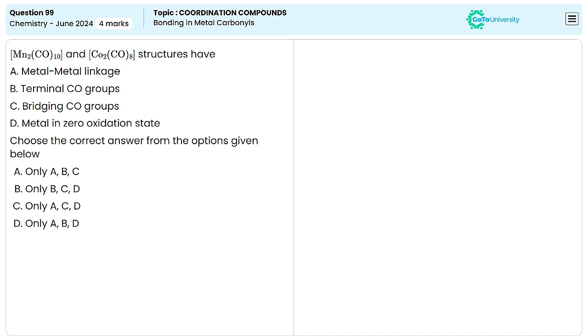Two different metal carbonyls are given in this question and the properties are also given. We have to find out the correct property regarding both of these carbonyl compounds. First of all, let's see the structures of both these complexes, that is Mn2(CO)10 and Co2(CO)8.